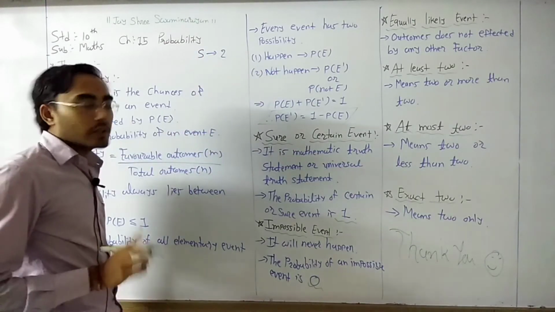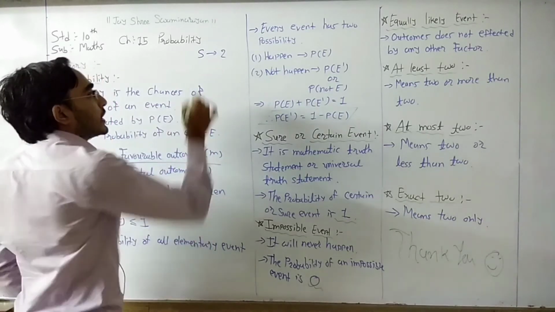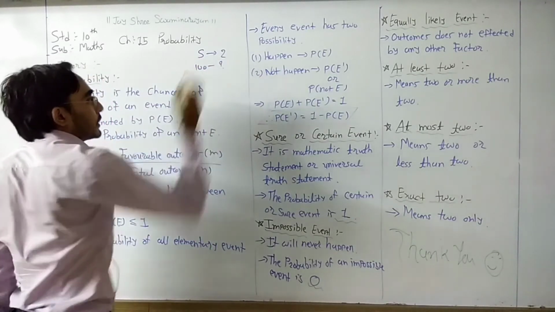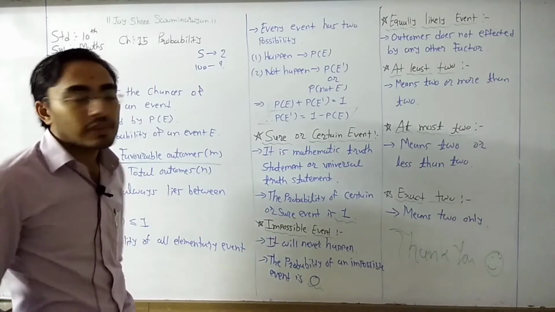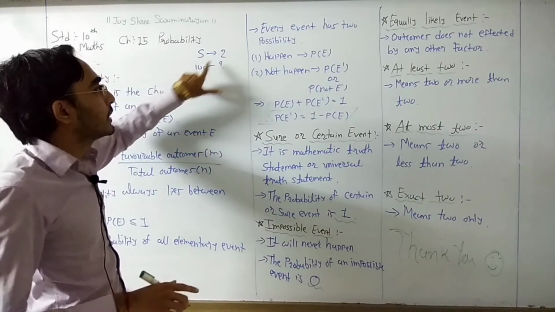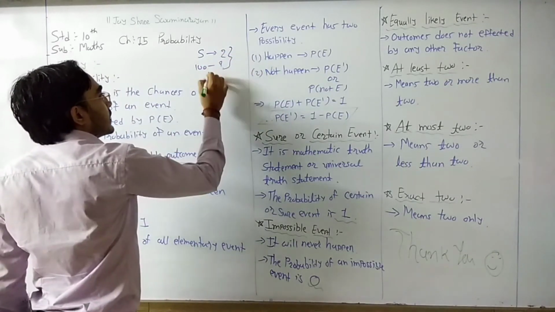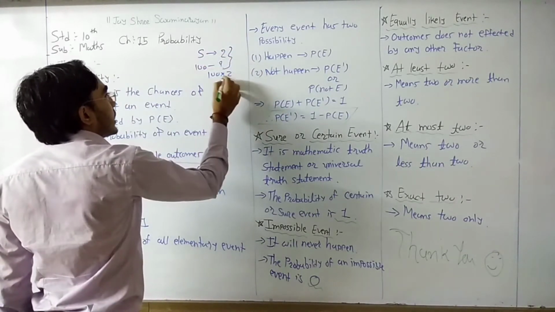If the total result is 5 times and head is 2 times, then out of 100, how many times? From 5 times, 2 times head will come, so from 100, how many times? Here it is 100 multiplied by 2 divided by 5.